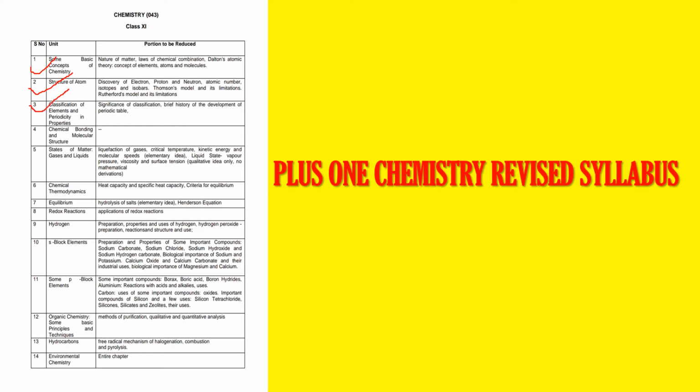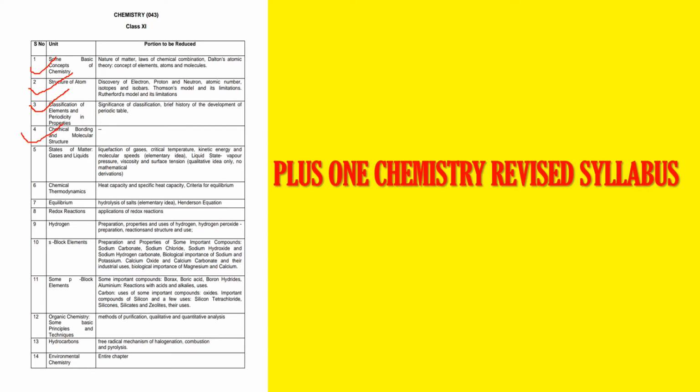In the fourth chapter, there is no portion that is to be reduced, because that chapter is a very important chapter in the viewpoint of needs and all. Not only for any entrance examination, chemical bonding and molecular structure is a very important chapter. That's the reason why they have not deducted any of the portions from that chapter. So when you study that chapter, please do study well.